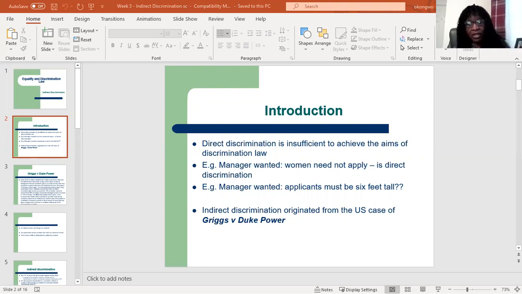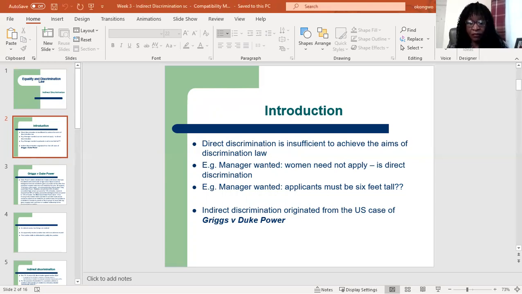The data shows that the average height of a woman in the UK is 5 feet 3 inches tall, while the average height of a man is 5 feet 9 inches tall. So a woman is less likely than a man to meet that requirement. It does not mean that you will not find a woman who is 6 feet tall, but a lot of women will be excluded from applying. So this is what the indirect discrimination law tries to stop. This indirect discrimination provision originated from the US case of Griggs v Duke Power.